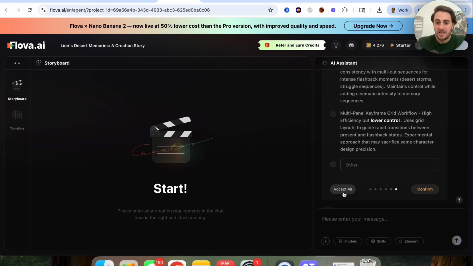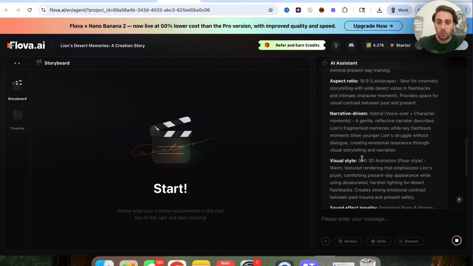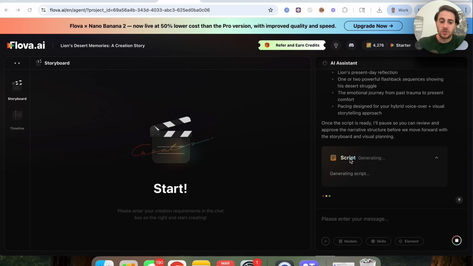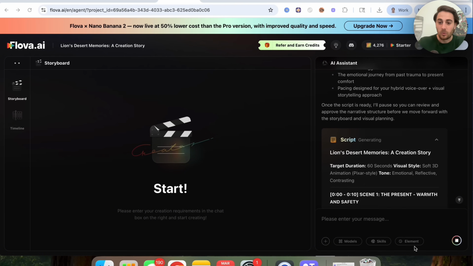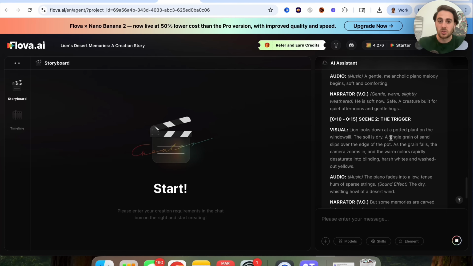But for the sake of this, I'm going to click on accept all right here. And now this is going to continue to actually work through this. So now it's going through, it's actually scripting this out. And one of the things that I did want to emphasize with this is it gives us intelligent visual consistency. If you used other AI tools before in order to create or edit videos, the number one problem that you're going to have is visual consistency, but you don't have that problem with this tool because it goes through this step-by-step process, and we could choose all of these different elements. And now this is actually going through and this is scripting this out.